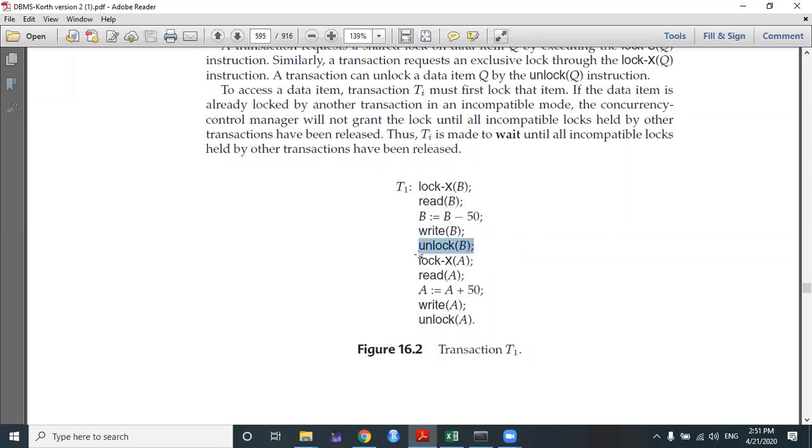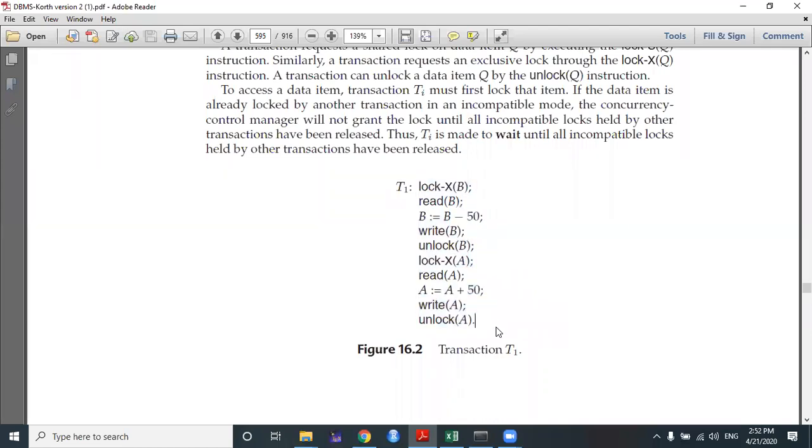So in the same way, in the next case, if you hold another exclusive mode lock on item A, on account A, then read A, that $50 which has been debited from account B should be credited to account A, and then write it and unlock it. So it's very simple. In the last transaction, in the last chapters, I didn't use the concept of lock. That's why there is a difficulty for the serializability issue, right? But in the case of a serial schedule, this can happen.